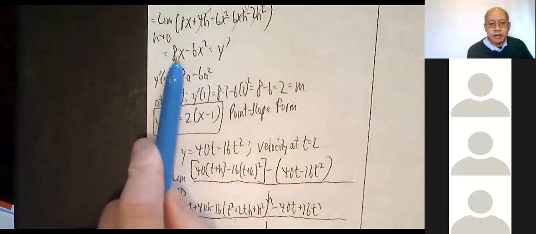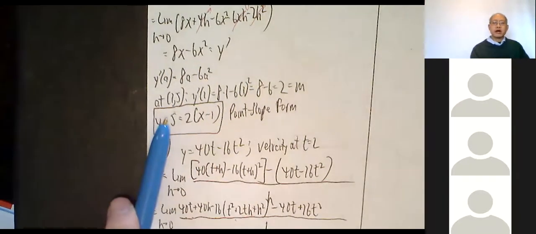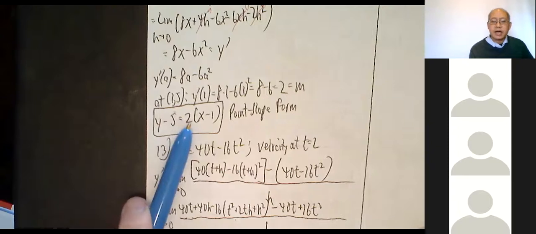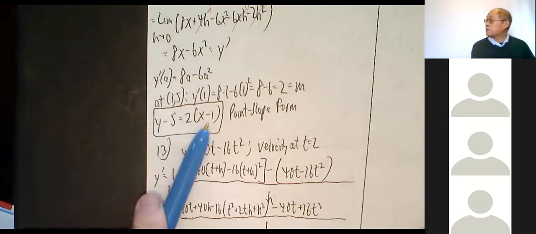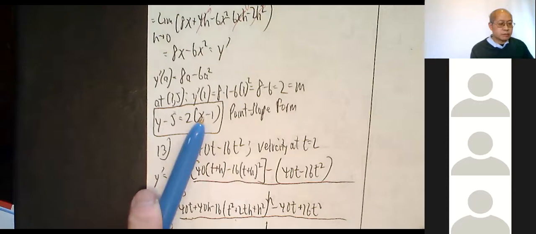You just plug in 1 here and 1 here. Point-slope form: y minus y1 equals m times (x minus x1). So y minus 5 equals 2 times (x minus 1). And that's about it.